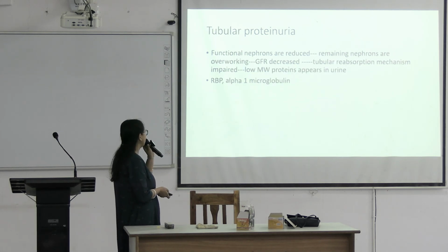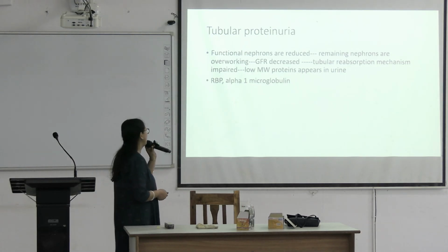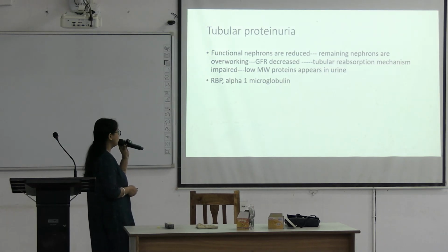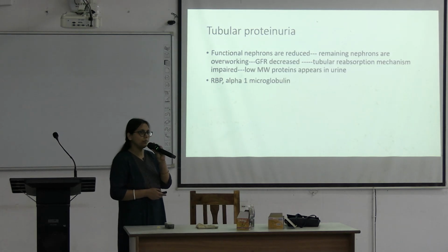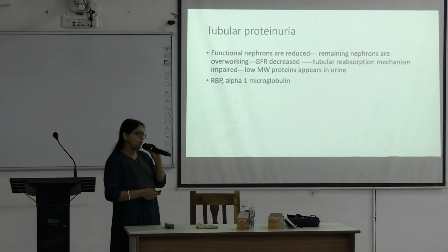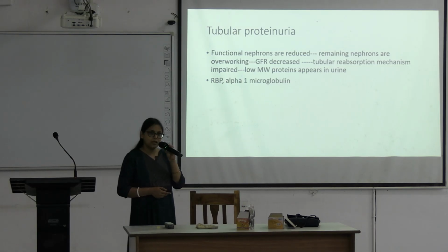নেক্সট ইজ টিবিউলার প্রোটিনিউরিয়া. When the amount of functional nephrons is reduced, then the remaining nephrons are overworking. Then GFR will be decreased and tubular reabsorption mechanism will be impaired. And low molecular weight protein will appear in the urine. And the proteins are RBP, means retinol binding protein, and alpha-1 microglobulin. So these two types of protein will appear in the urine in case of tubular proteinuria.